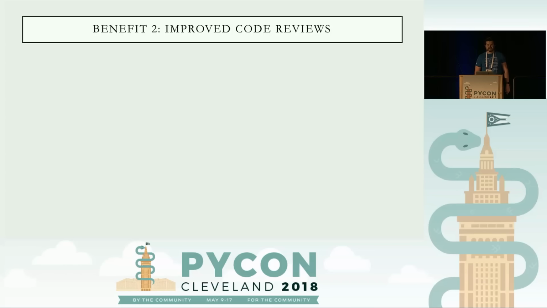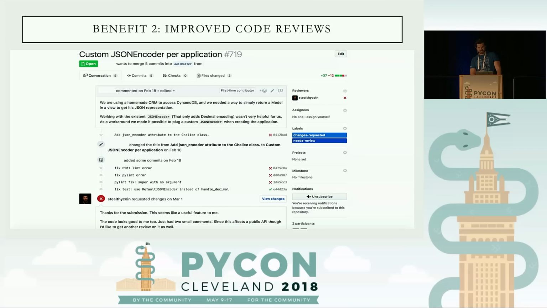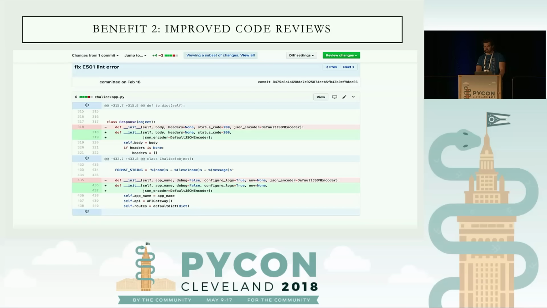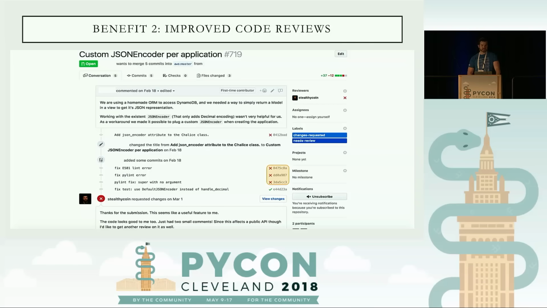The second benefit is it's going to improve your code reviews. So here's another example of a GitHub pull request sent to Chalice, where a first-time contributor provided the commit, but it didn't pass the checks. So they quickly went ahead and tried to fix some of the errors. Looking at this specific one, it was a PEP8 violation. It was longer than 79 characters, so they went ahead and fixed it. There were a couple more issues they fixed, but eventually they got the builds passing, allowing one of our reviewers to come in and review it.